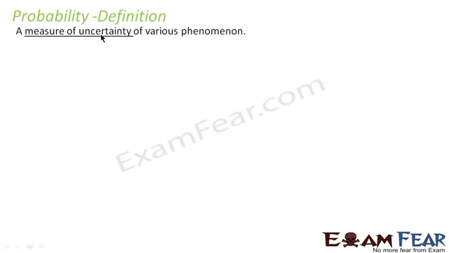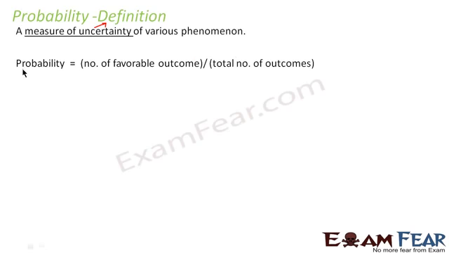Probability is nothing but a measure of uncertainty of various phenomena. Please note, it is nothing but a measure of uncertainty. When I say we are not certain whether the plane will crash in the pond or not, there is an uncertainty. When I want to take out a red ball from a jar which has 5 different color balls, there is an uncertainty because the ball which I take out may be red, may not be red. Correct? So in such scenarios where there is uncertainty and we want to measure it, for example, when you toss the coin, it may come head, it may come tail, we use probability.